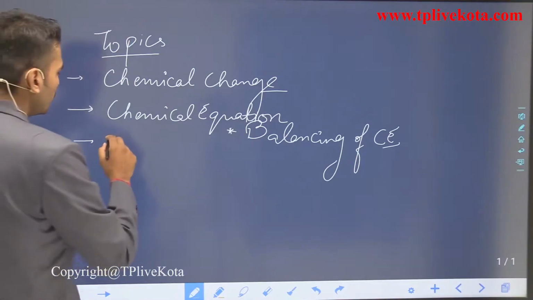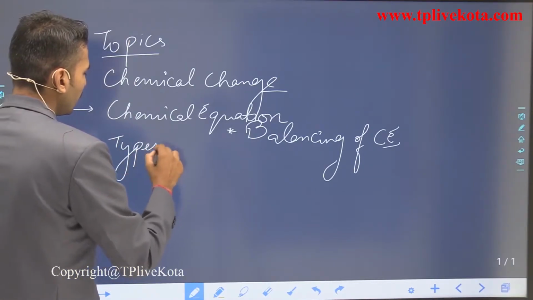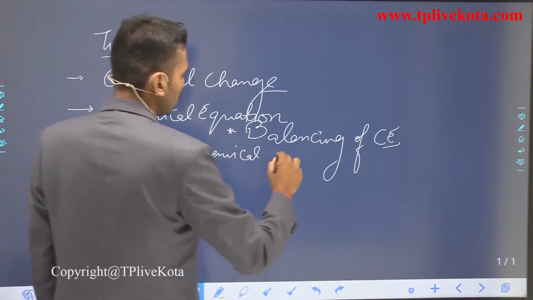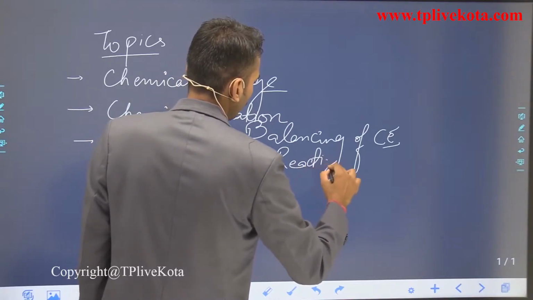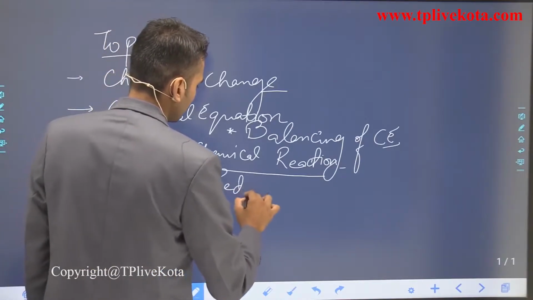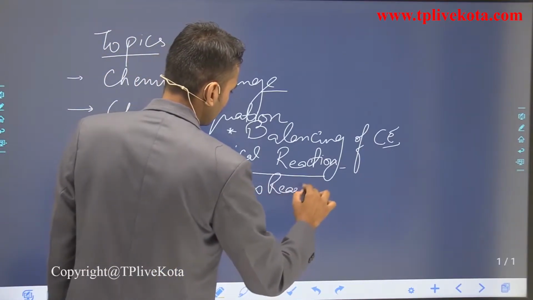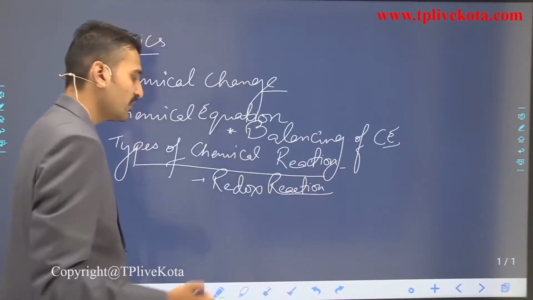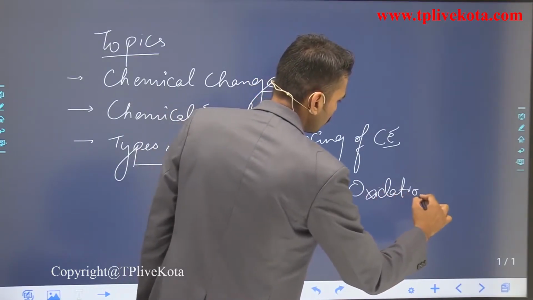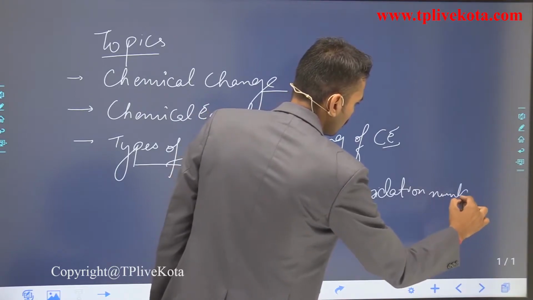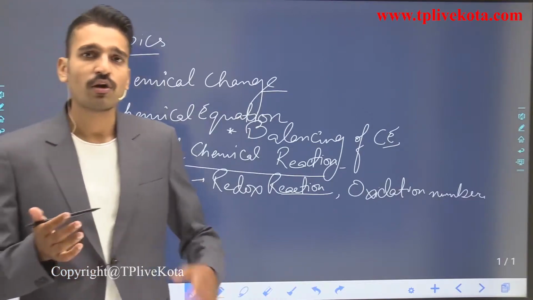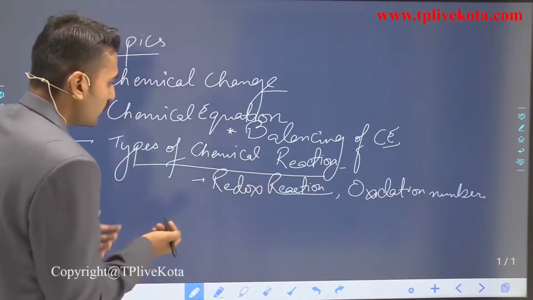The next thing we are going to study is the types of chemical reactions, which include the redox reactions. Before starting with the redox reaction, you have to study the oxidation number. So you will get in-depth knowledge of what an oxidation number is and what the redox reactions are.